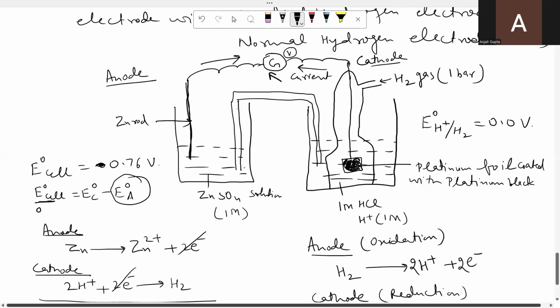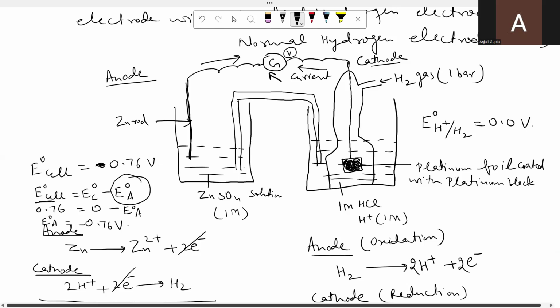So put the values: 0.76 is equal to 0 minus E naught A. So what does E naught A come out to be? E naught A is minus 0.76. We did the previous numerical earlier, and in it you used this same value, minus 0.76 volt. So this is how the standard electrode potential of any given electrode is found out. Cell reaction I have told you.